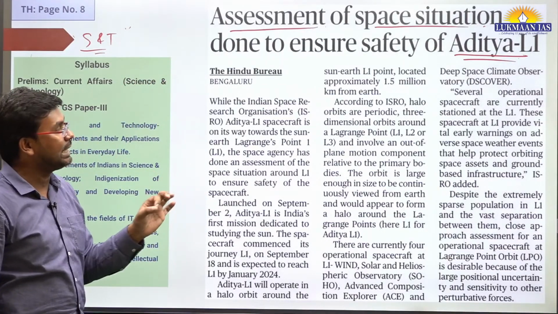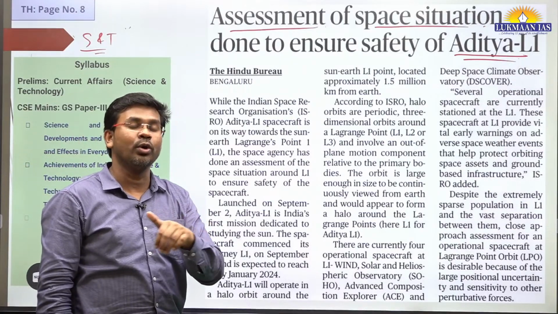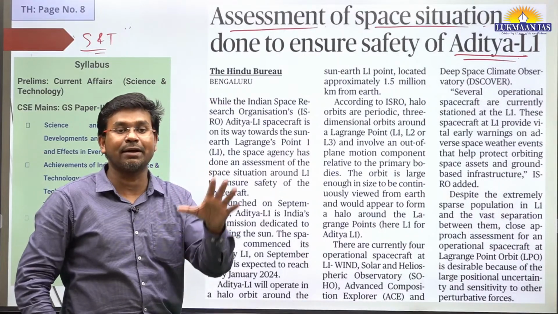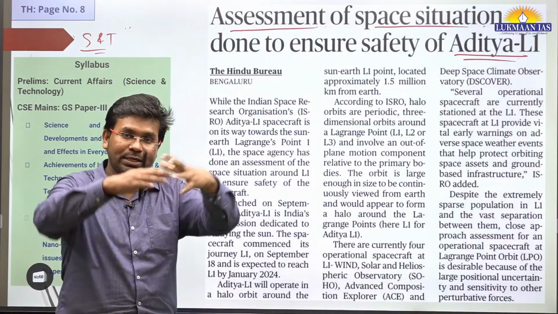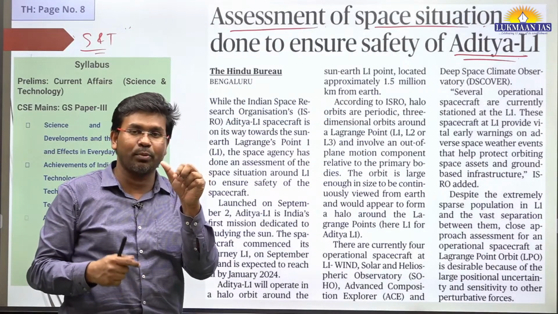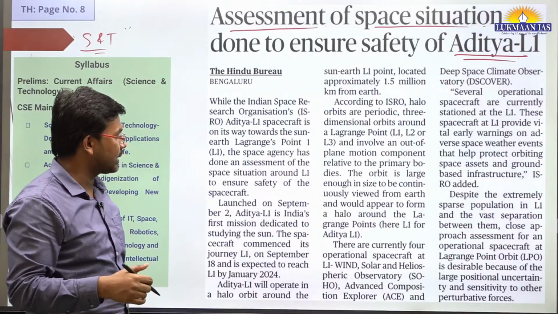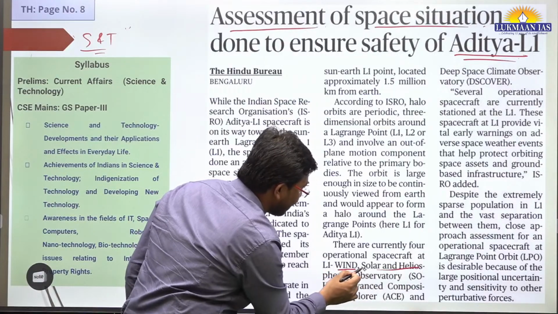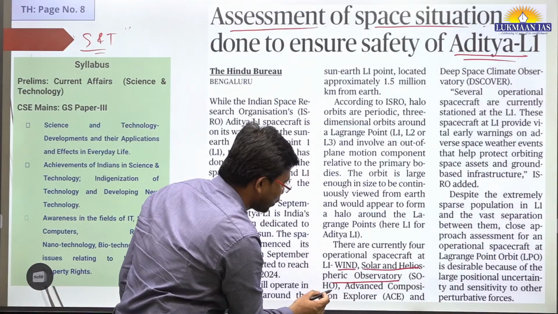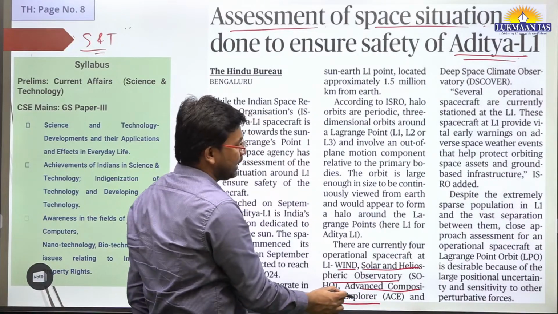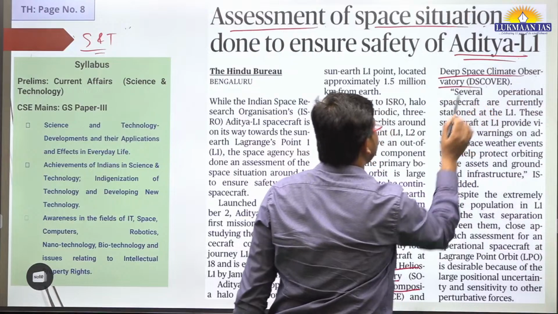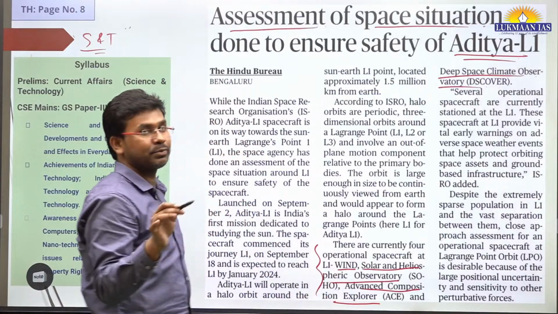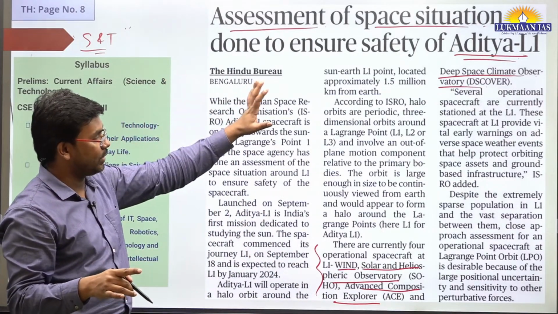But is India the first country to have a solar mission? No. There are many other countries that already had their solar mission. They already have their spacecraft situated in the L1 point. L1 is a very big space, not a very small point. So there are already many other spacecraft there. Which spacecraft are already there? They are known as Wind, Solar and Heliospheric Observatory, SOHO, Advanced Composition Explorer, ACE, and the Deep Space Climate Observatory, DSCOVR. So these are 4 operational spacecraft at L1 point. These are already there.